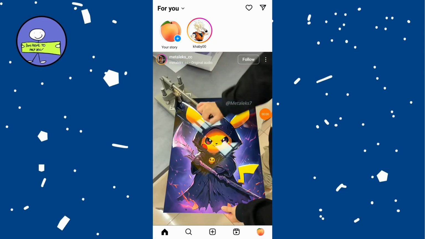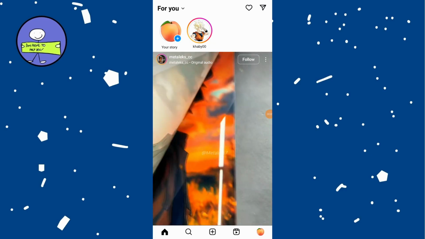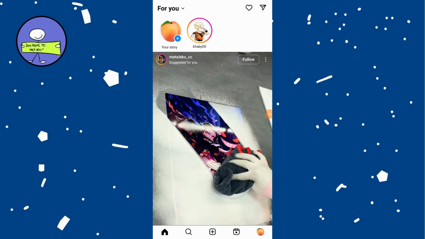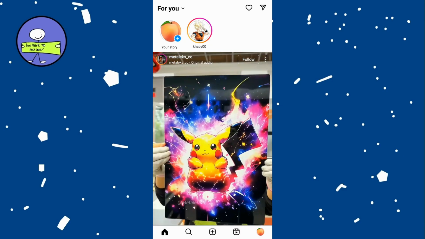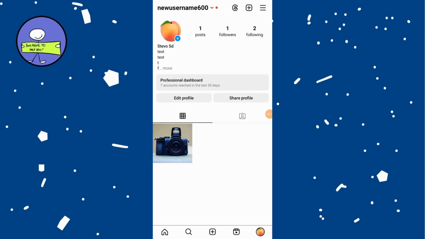In today's video, how to fix blurry photos, stories, or reels on Instagram. So first, launch the Instagram app on your device. Tap on your profile icon at the bottom right corner, then tap on three lines at the top right corner,